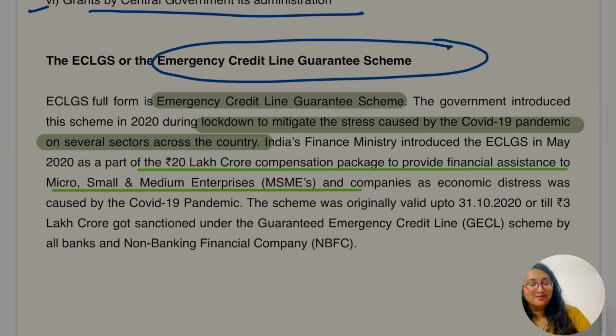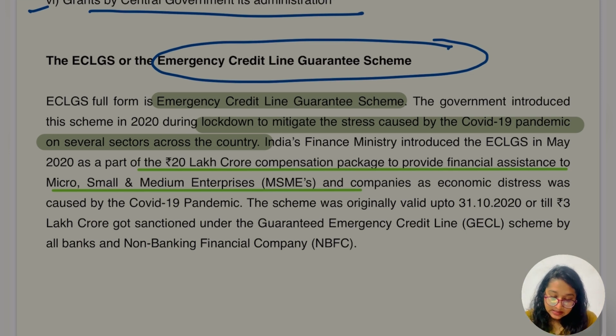Okay? This was specifically introduced in the COVID phase, when COVID arose. Unfortunately, but our government was really helping us, they were trying to help the small enterprises in that phase also, okay? And there was some limit, like they were providing some packages and there was a limit. Let's go and read this part.